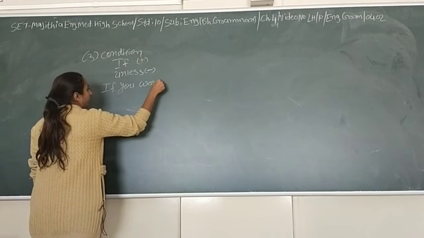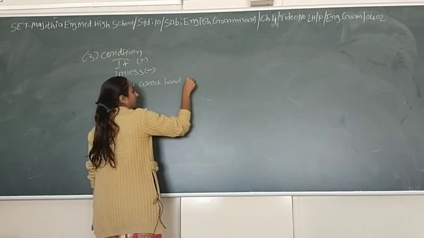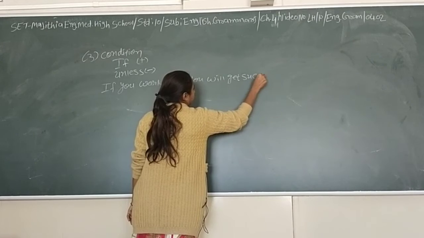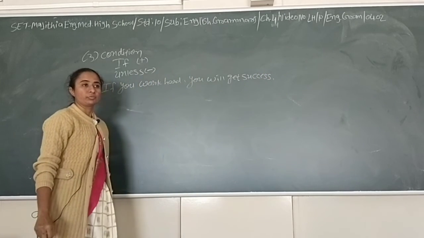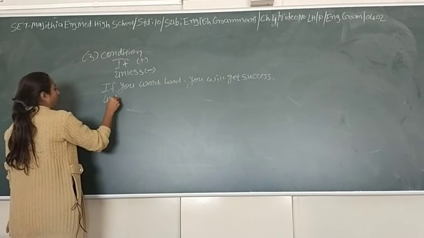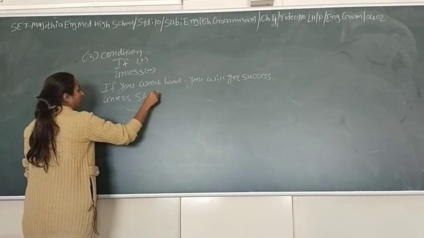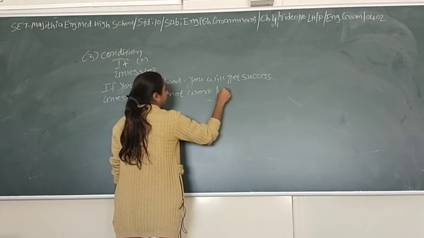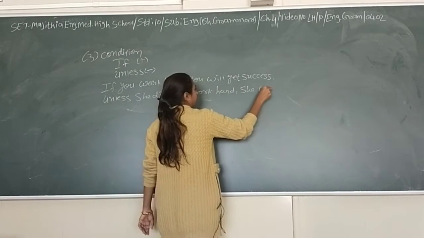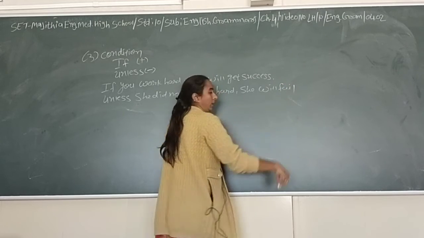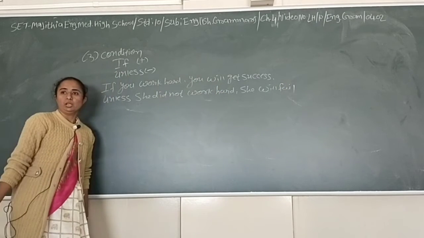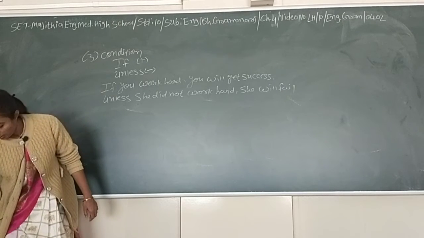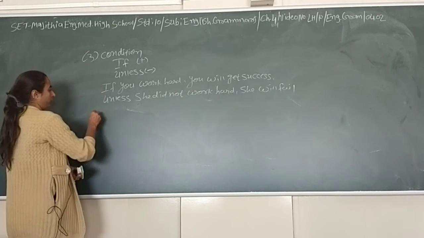If you work hard, you will get success. Unless she works hard, she will fail. Any problem? Sure.